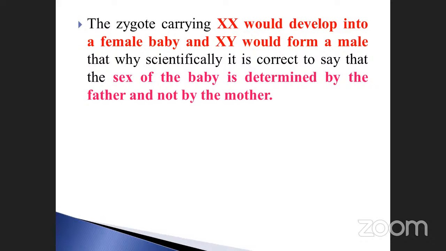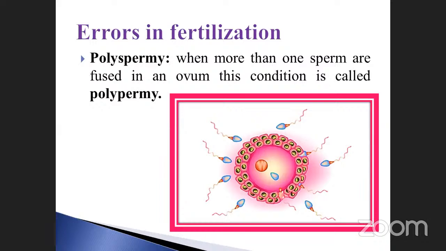Okay. See another one. Error in fertilization. During fertilization, what happened? Always the fusion of gametes is not possible. Sometimes some error is also possible during the time of fertilization. What are the errors that may occur? One is called polyspermy. Poly, what is meant by poly? More than one sperm fused in an ovum. Only one egg is there, but so many sperms also united. That condition is called, what is that?